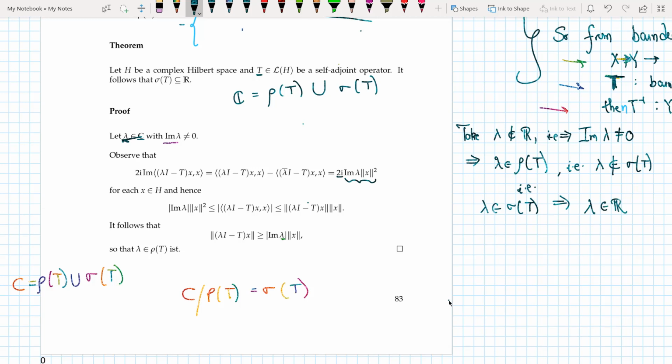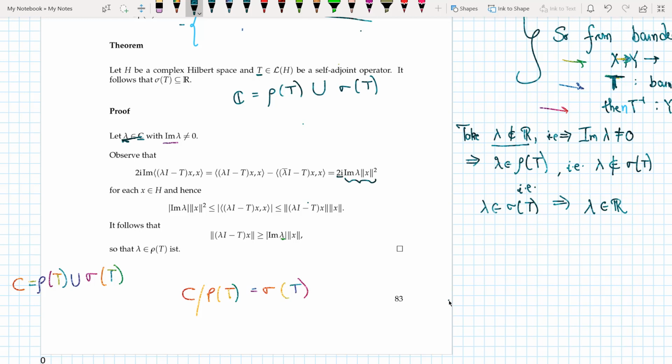Let me repeat this argument again. I took a lambda which does not belong to R, and I showed that it implies that lambda belongs to the resolvent, which is the same as saying that lambda does not belong to the spectrum.